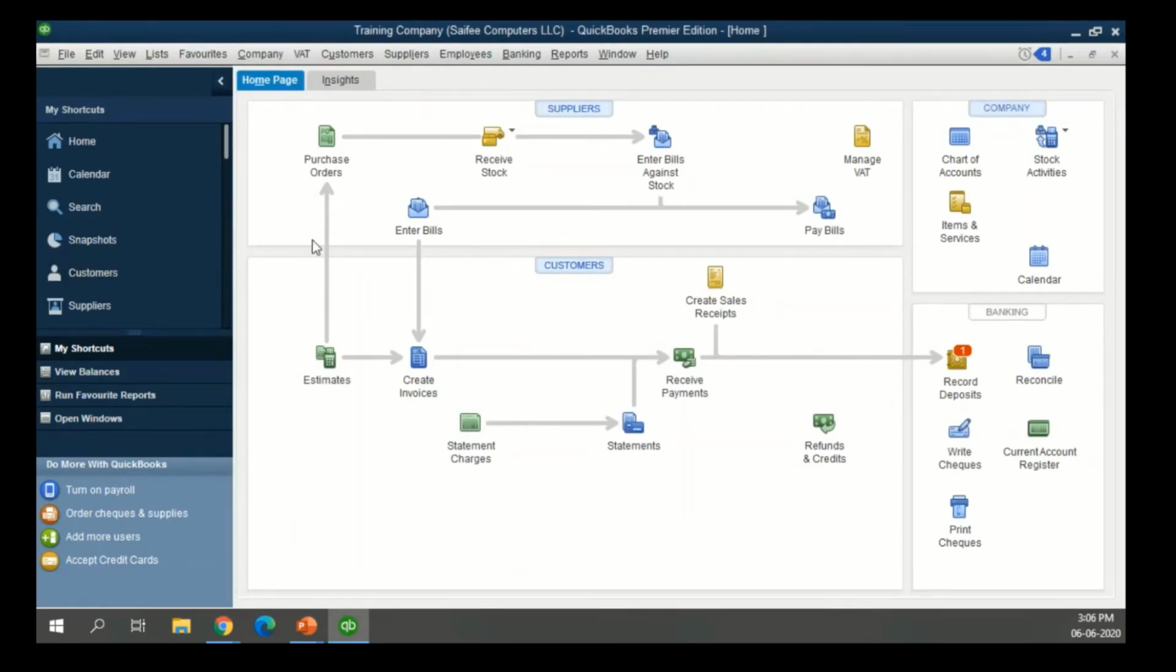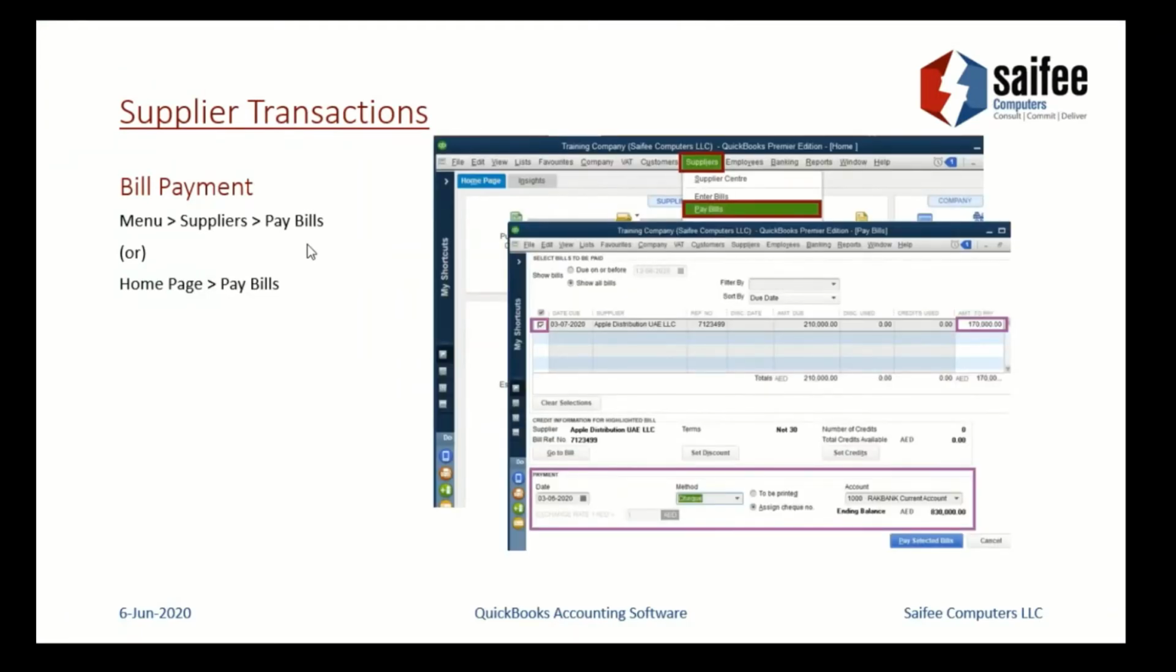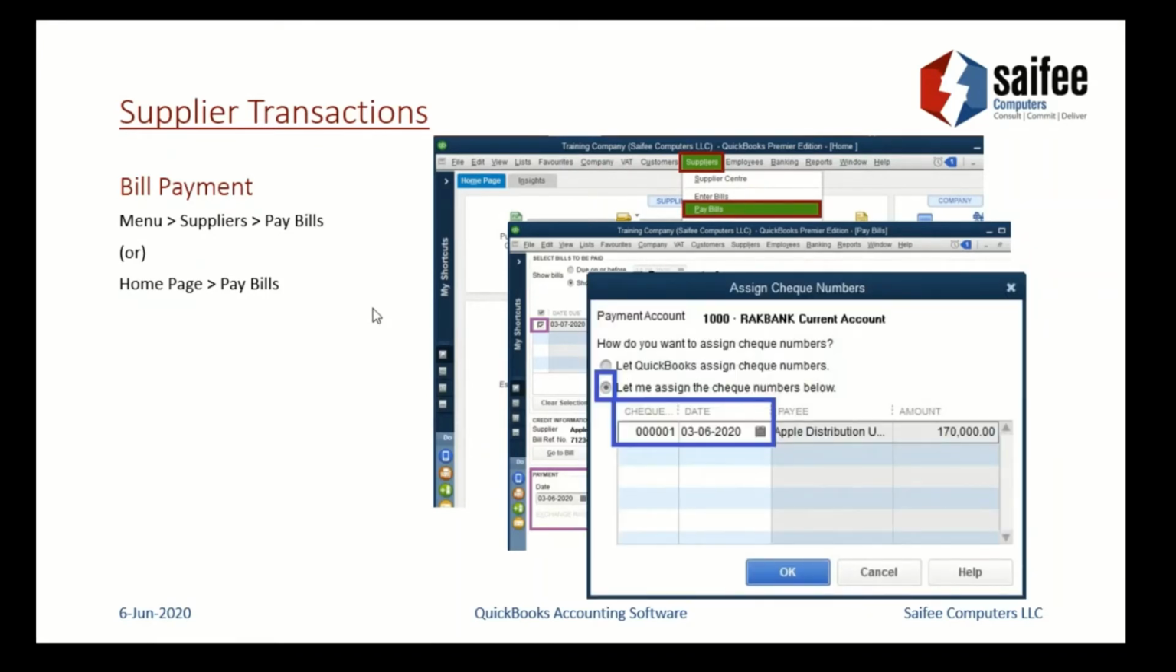So as you can see, we just went to the pay bills option. We selected a supplier invoice. We selected an amount to pay, and then we selected at the bottom a payment date and from which account we are paying. The system asked us about the check number, we did that, and that's it.